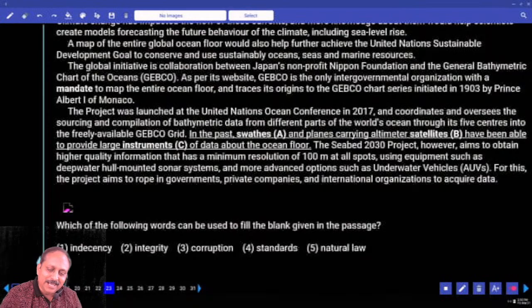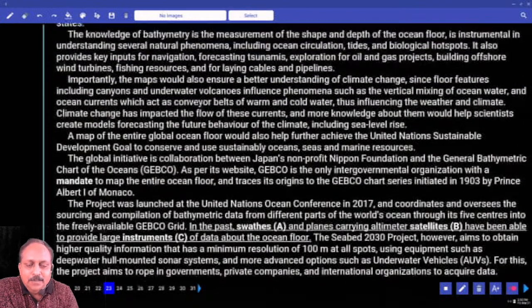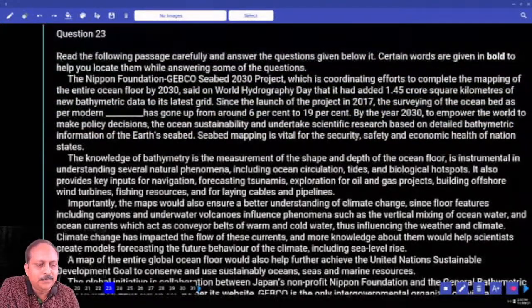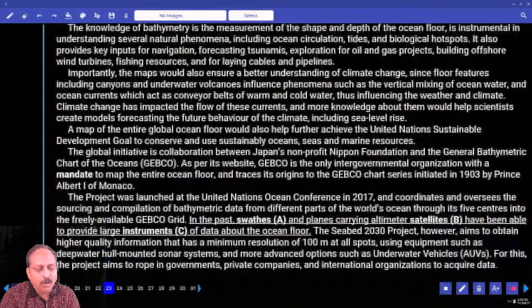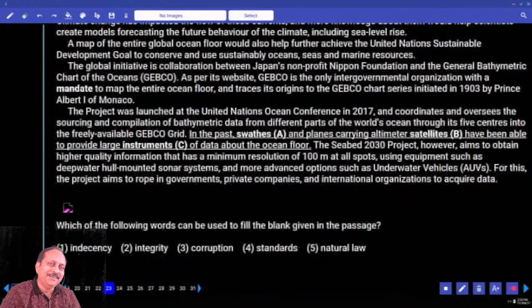What is the next one? Blank. Easy or difficult? Let me see, where is the blank? Which paragraph? So how does it go? Since the launch of the project in 2017, the surveying of the ocean bed as per modern has gone up. Modern, what are the options given here? Some options are ridiculous. Can you use the word indecency in this context? That is not at all acceptable.